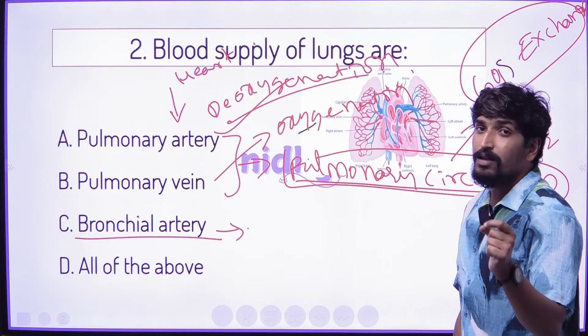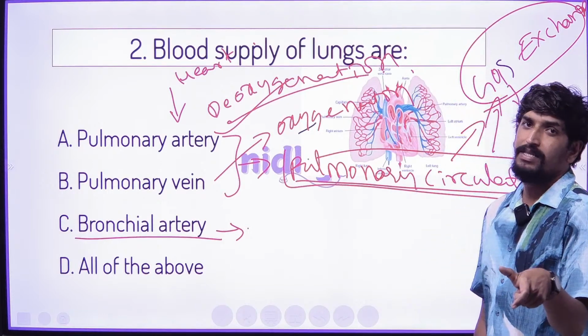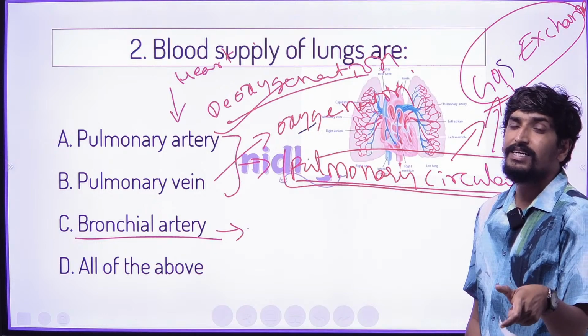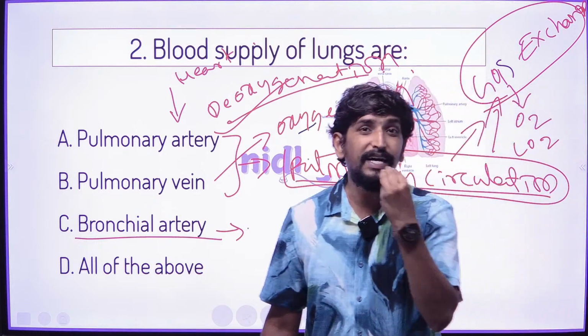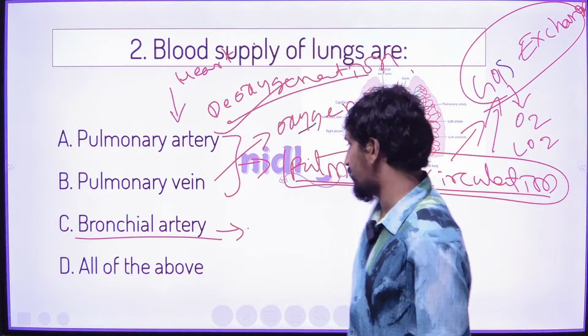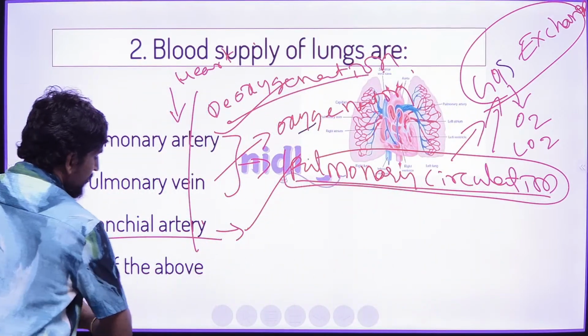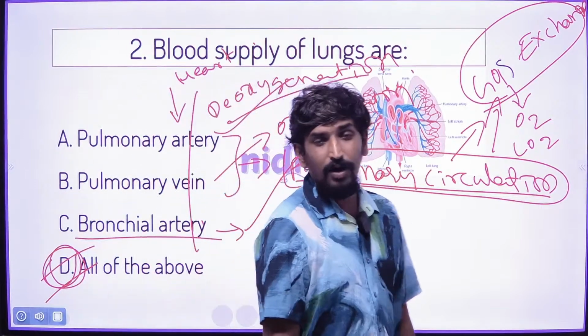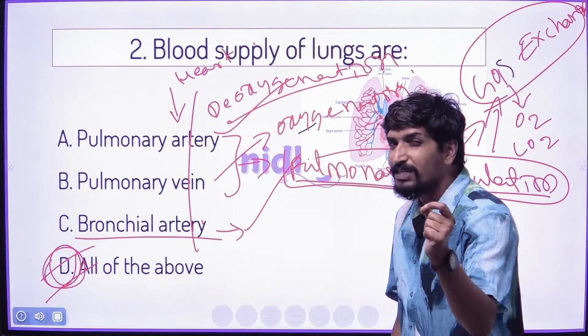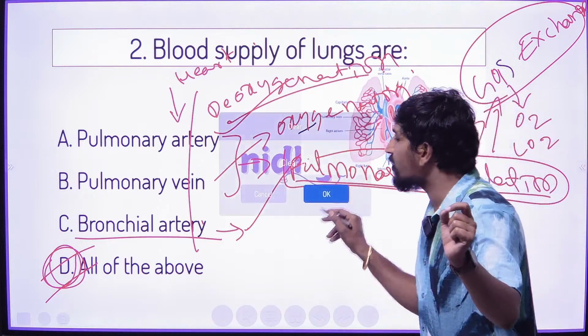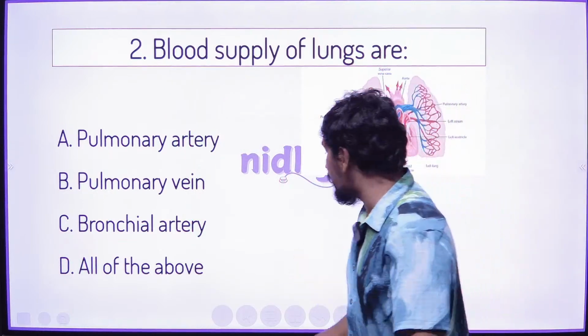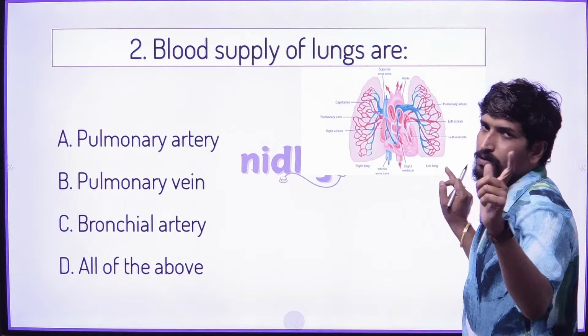and the bronchial artery supplies the blood to the lungs, for nourishment for the energy purpose. So all these circulations we can see in the lung area. So the answer is all of the above. That is exactly it. The question is very logical. The question is very logically asked. Easy question, but the logic is there.